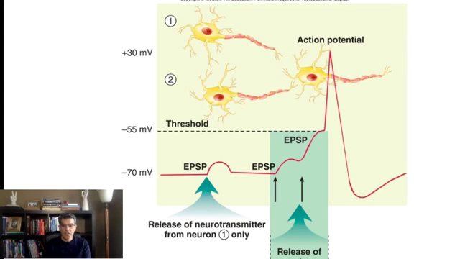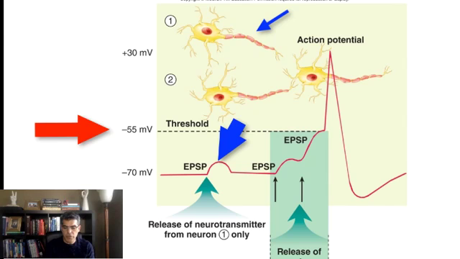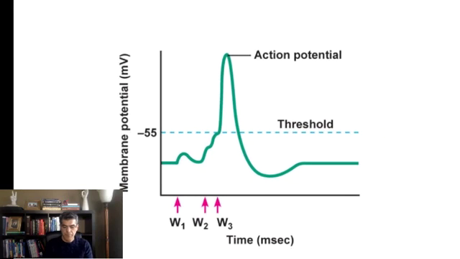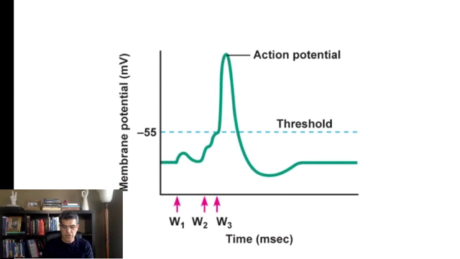This picture shows spatial summation again. As you can see, the first neuron is going to create excitation, but it is not big enough to bring it to threshold. But when you add the second one, then 1 and 2 are going to combine together and get to the threshold. So this is a spatial summation. As you can see, each one by itself cannot get to threshold, but two of them combined are going to get to threshold. This is also spatial summation. One cannot get there, but two of them together are going to get to threshold.